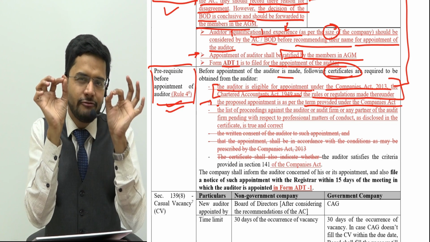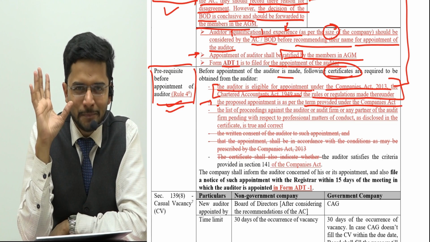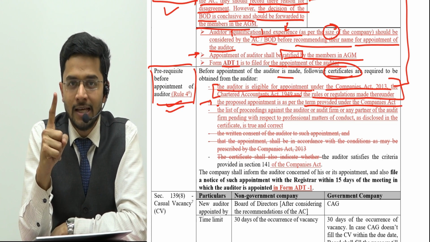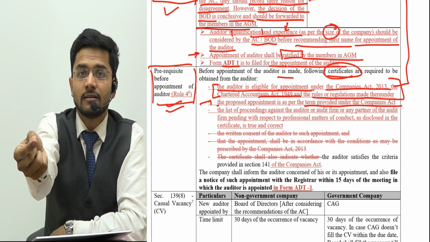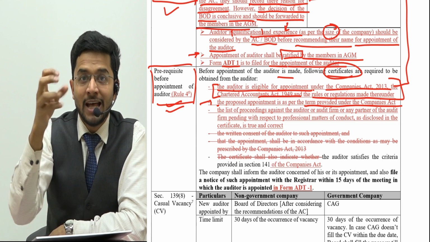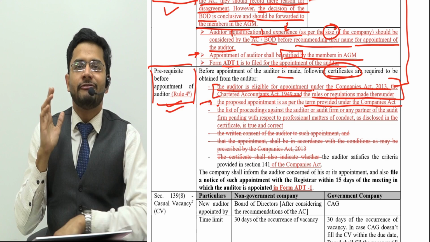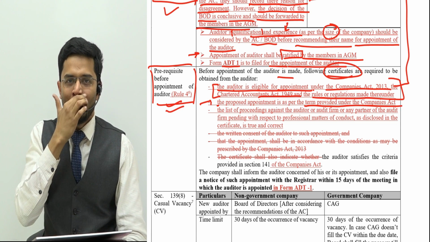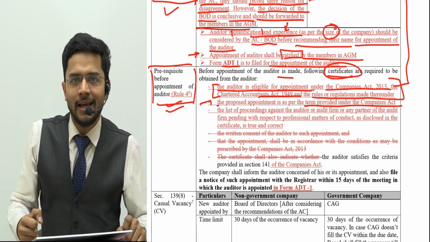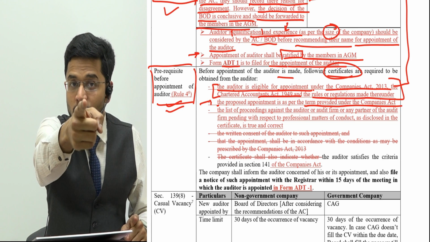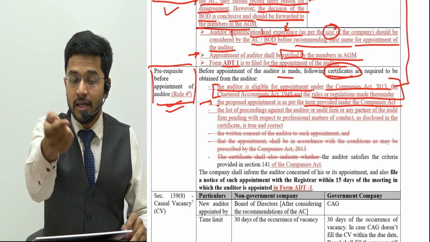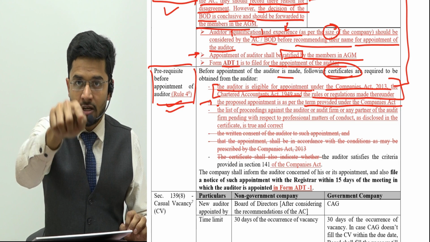So guys, the minute difference between point 1 and 2 is, in point number 1, the person should be fit. In point number 2, the activity of appointment should be fit. Let me repeat. In point number 1, the person should be fit. The person as in, he should be a chartered accountant. He should have a certificate of practice.